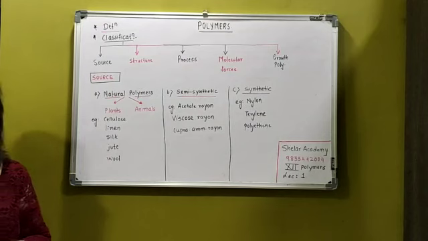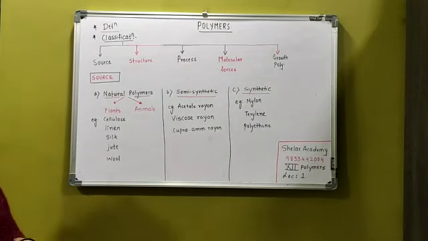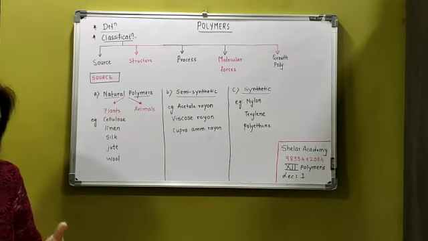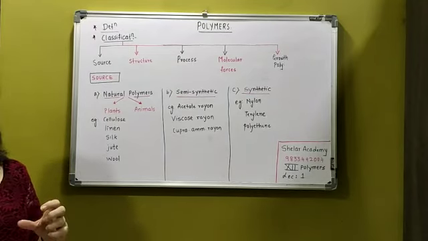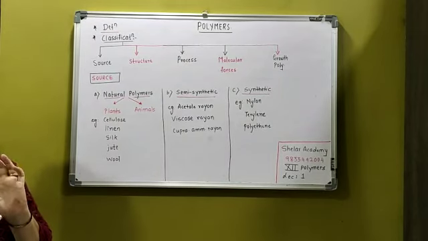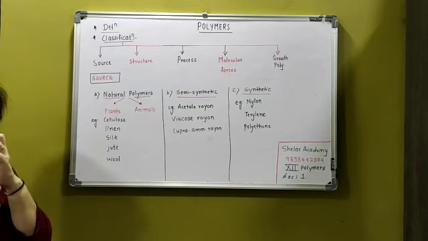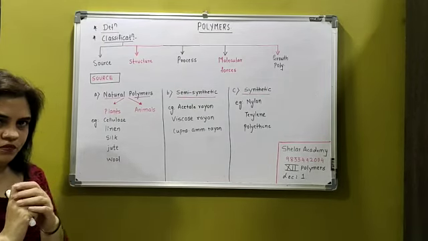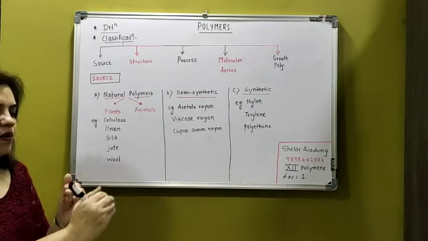We'll start with the next, and a very small lesson, I could say: polymers. First lecture. The lesson starts with the definition of polymer. What do you mean by polymer? Polymer का मतलब क्या? Polymer comes from monomer, mono means one, mer means molecule. One molecule combining with many molecules. 1 plus 1 plus 1 plus 1 plus 1.